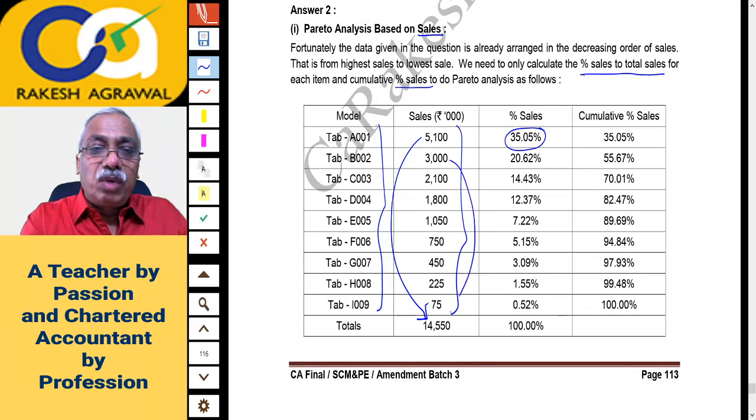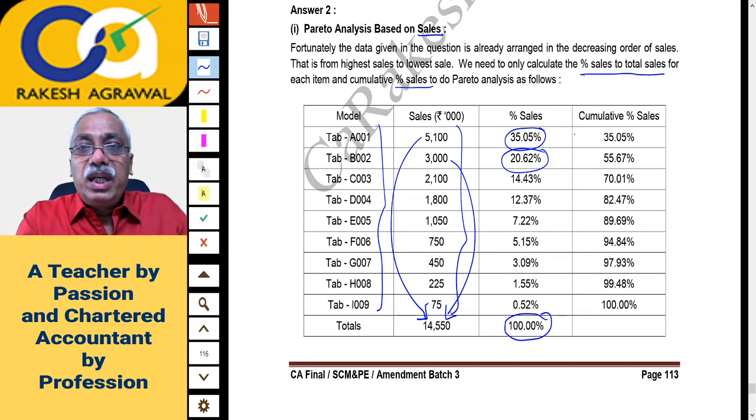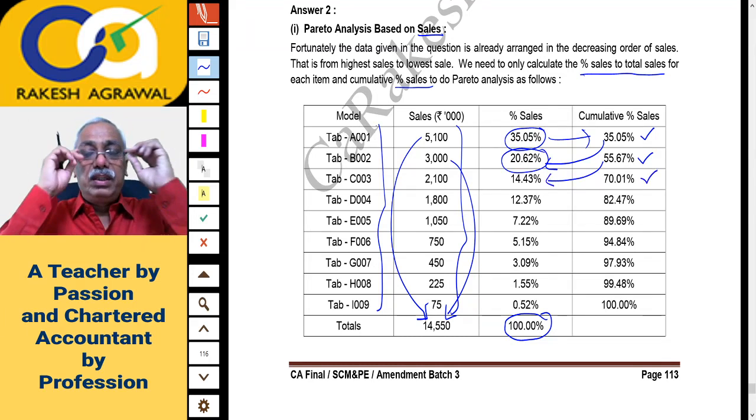Then 3,000 is what percentage of 14,550? That comes to around 20.62%, and so on. Naturally, the total will always be 100%. So you are expressing each sale as a percentage of total sales, and here you are taking the cumulative total. The first figure will remain the same. Now 35.05 plus 20.62 is the cumulative percentage of total sales. Then 55.67 plus 14.43, the cumulative sales is 70.01, and so on.